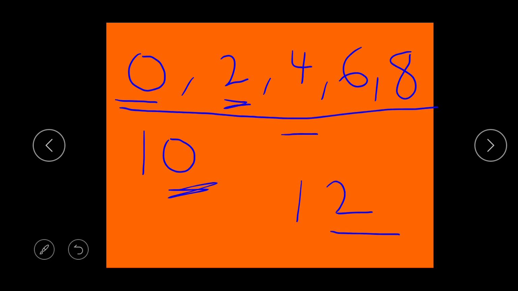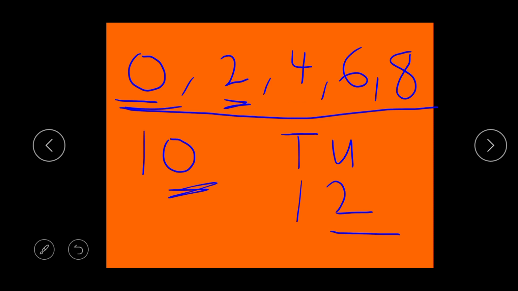Also, the number at the unit place is 2, and 2 is an even number. So when you know that 0, 2, 4, 6, 8 are even numbers, every other number that ends with them is also an even number.